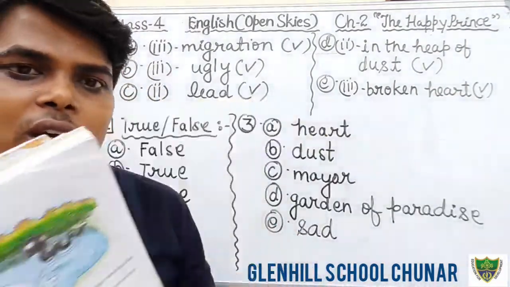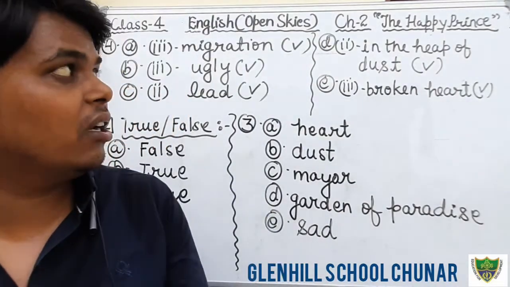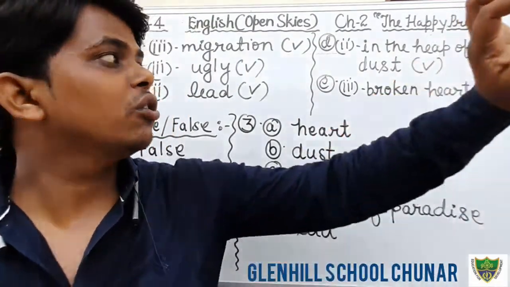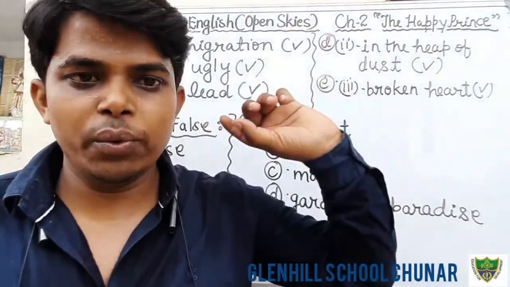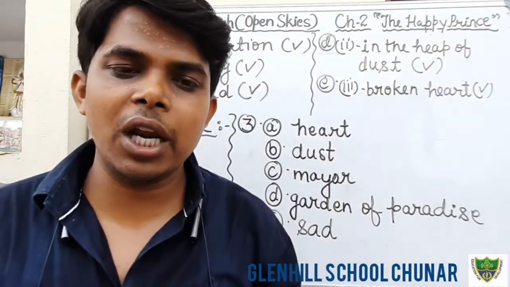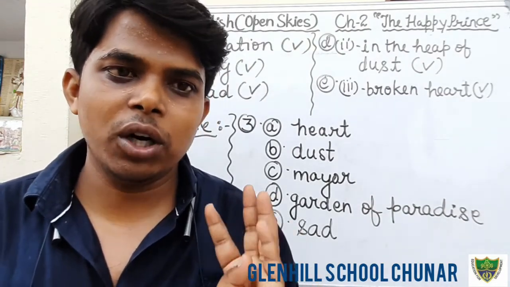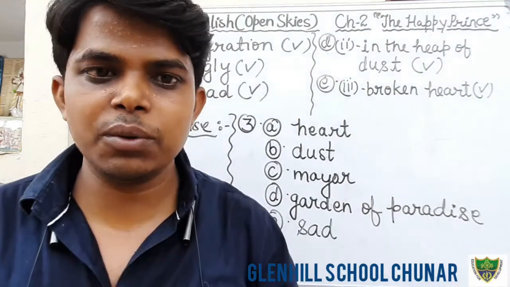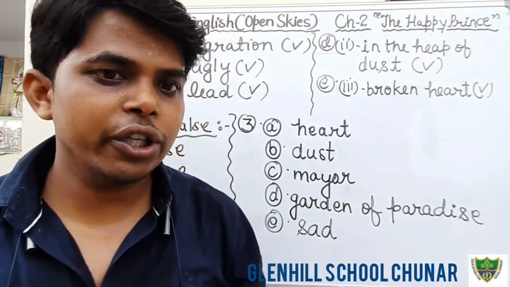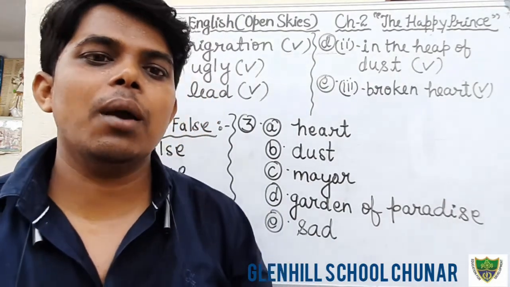Okay students, in this way your all exercises and question answer has been completed. Okay, so you will do all these exercises in your book, and you will write the word meaning as well as question answer. Okay, word meaning and question answer must be written in your notebook. Okay students, in this way I have completed the chapter number 2, that is Happy Prince.